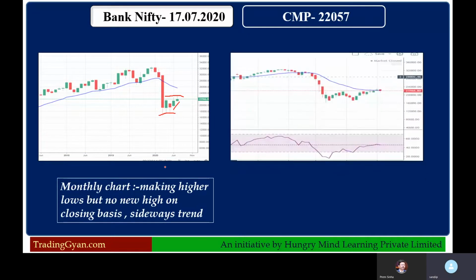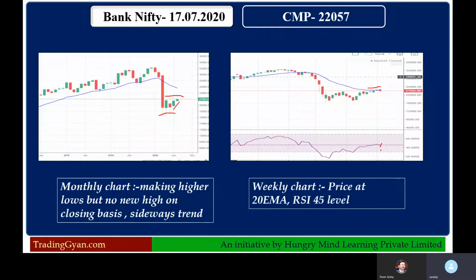Now we'll go to the lower time frame, that is the weekly time frame. Here also we can see the price is exactly at the 20 moving average. This blue line is the 20 EMA, and the price has been trading in the same range for the last 3 to 4 weeks. RSI is at the 45 level, which again shows a neutral trend on the weekly chart. So on monthly and weekly, the higher time frames, the trend is sideways and price is getting resistance near the 20 EMA on the weekly chart.